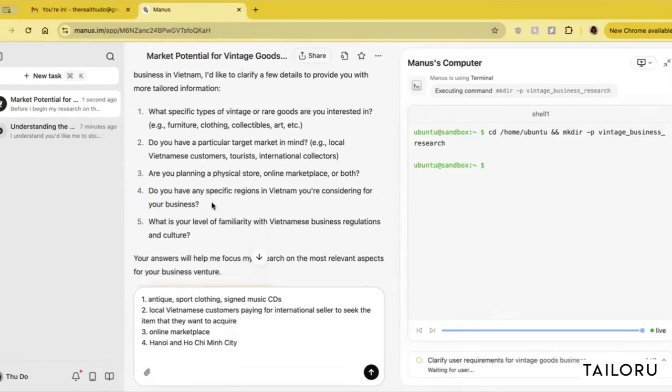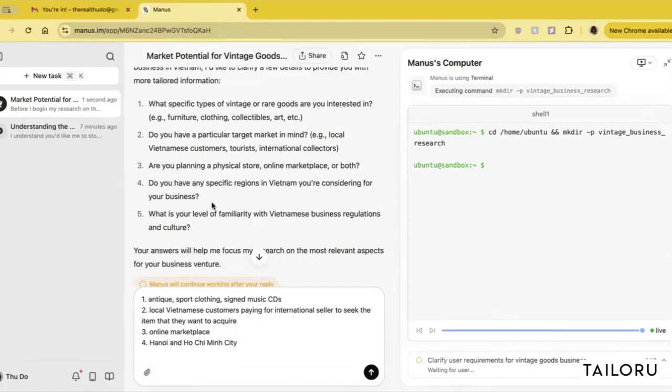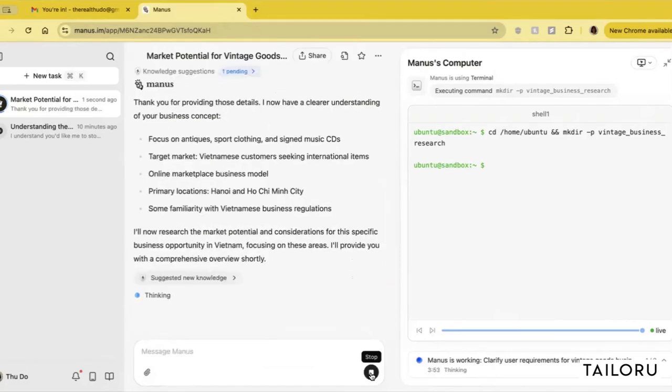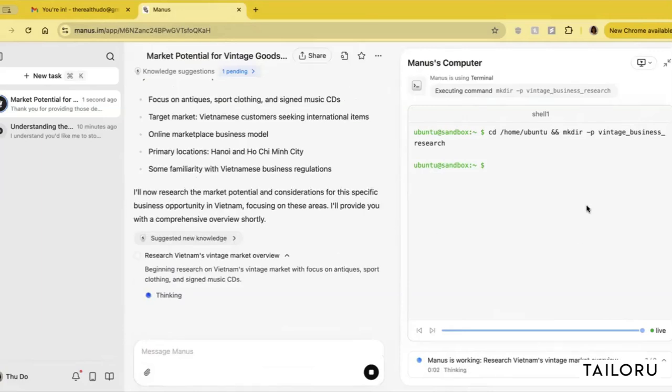What's my level of familiarity? I was born and raised there, but then I came to the US and have stayed here for 20 years. So I don't know how to answer that. I'm just going to say some familiarity, but not current. Okay, so I just gave some answers to Manus, and let's see if this terminal side is going to change.